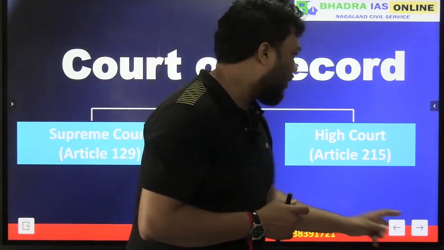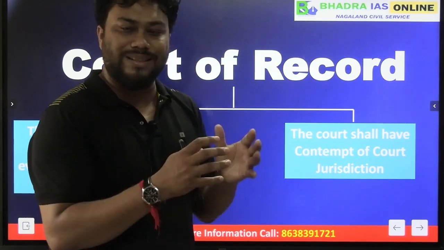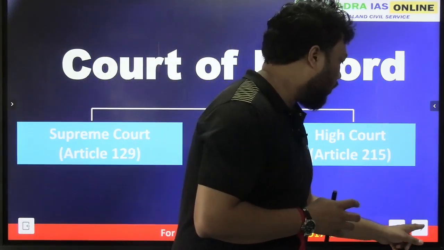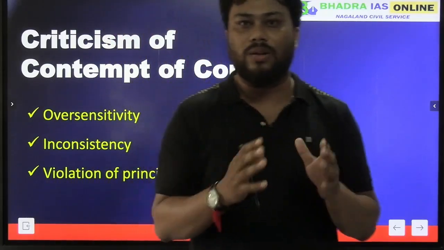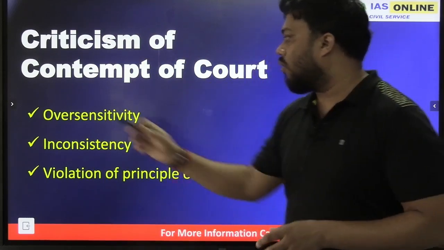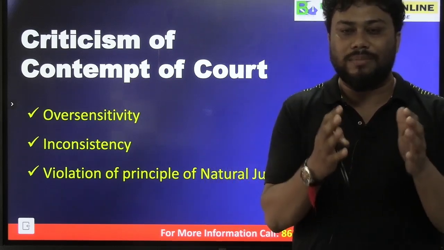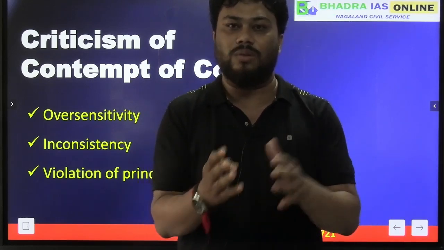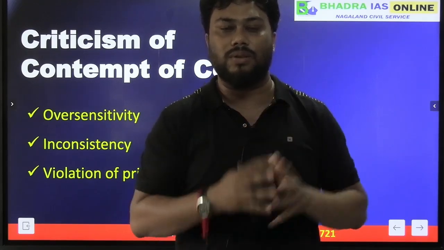Okay, so here you can see contempt of court. This contempt of court is very controversial, and it has a number of criticisms also. So let us see why contempt of court has been criticized. The first point you can see, oversensitivity. Because during contempt of court, we sometimes see that the judges of the Supreme Court or High Court show oversensitivity in punishing individuals.